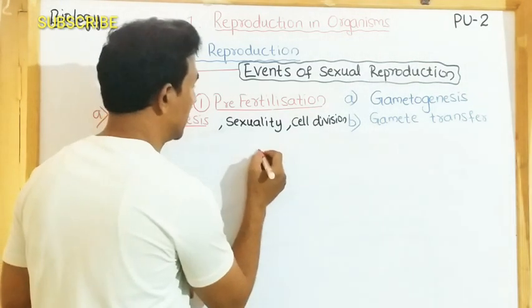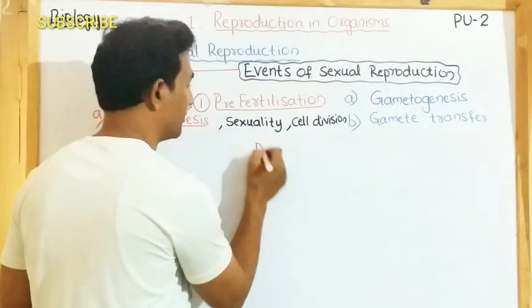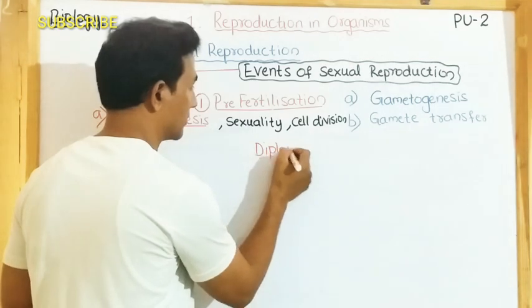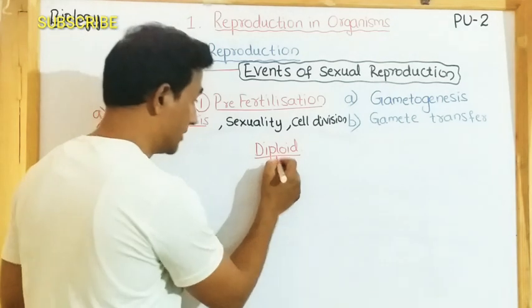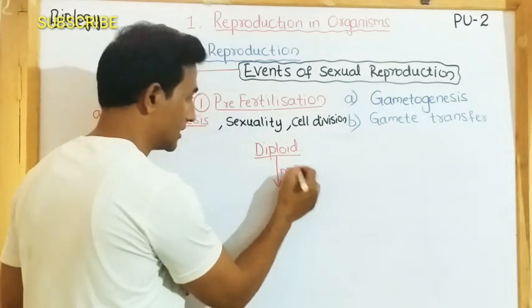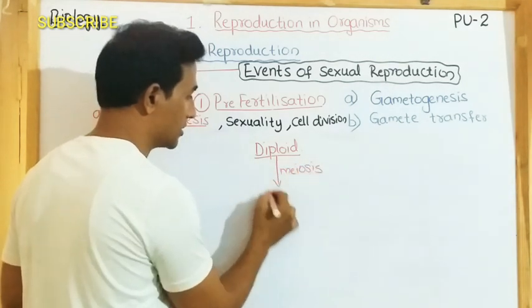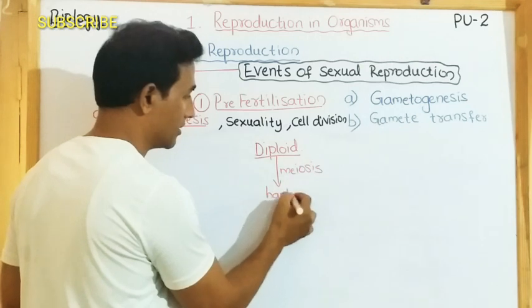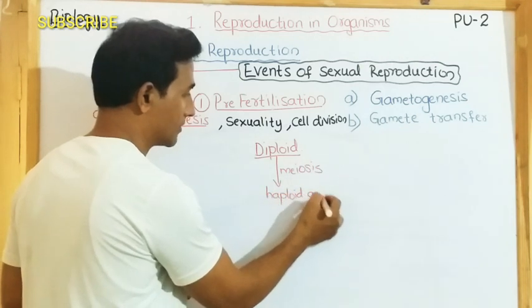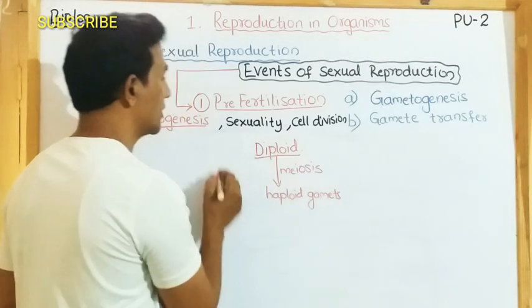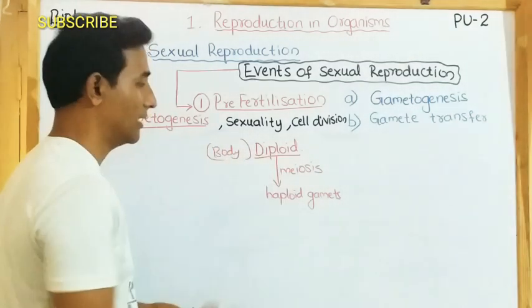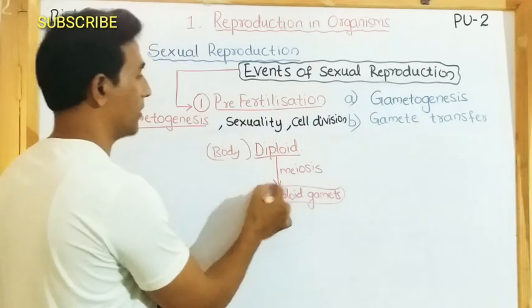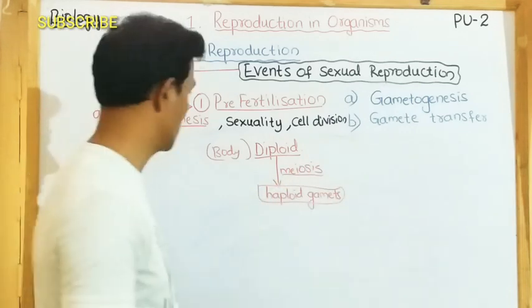If the plant body is diploid, as the majority of them are, then there should be meiosis to produce haploid gametes. Here the body is diploid and the gamete should be haploid, so meiosis should take place.